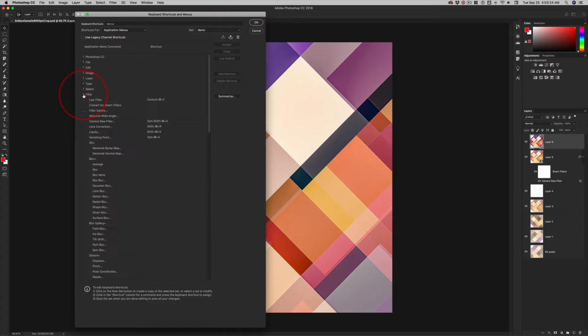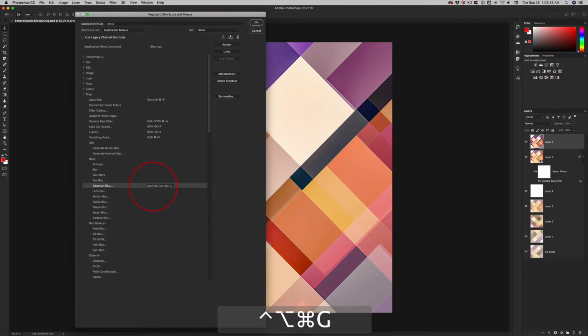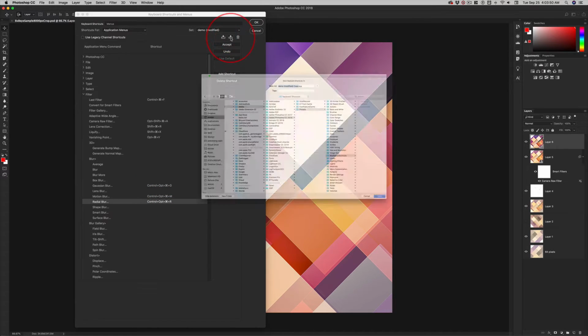Under Filter, Blur, we'll start with Gaussian blur. Control, Option, Command, G. Then Motion blur, Control, Option, Command, M. And Radial blur, Control, Option, Command, R. Do you start to see my philosophy for saving these out? I'm going to go ahead and save that.